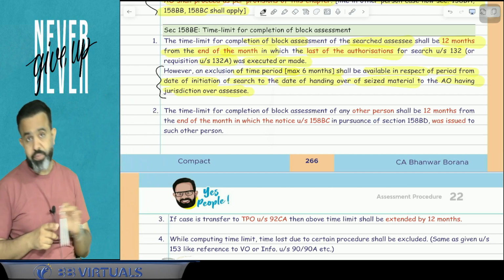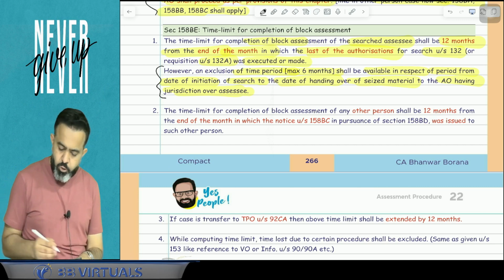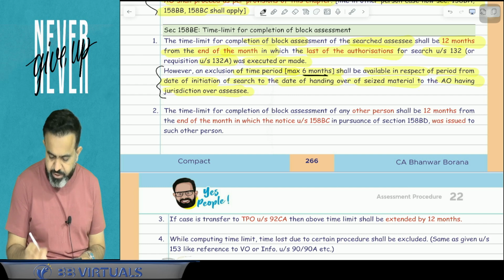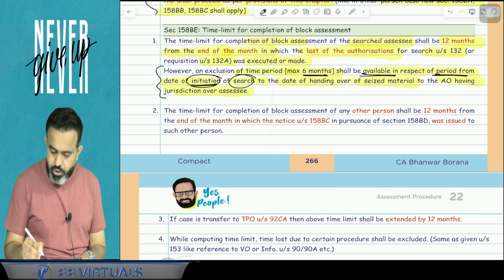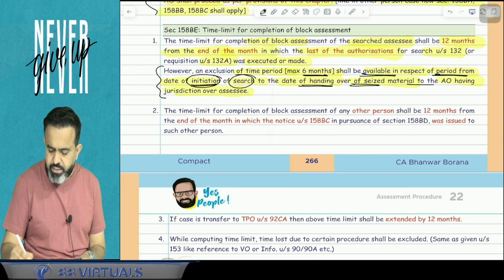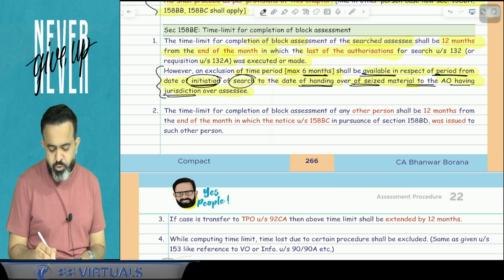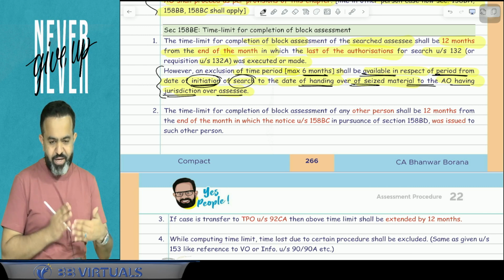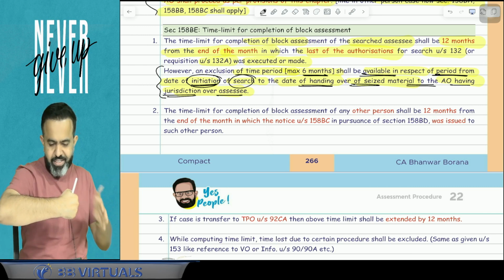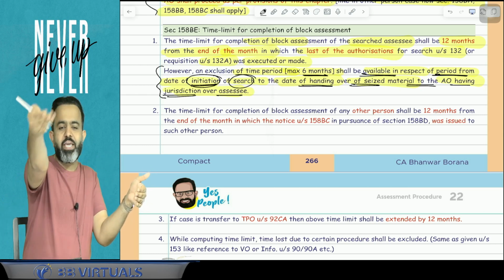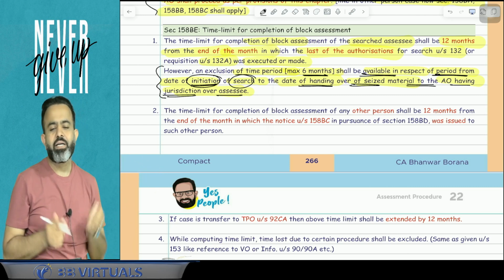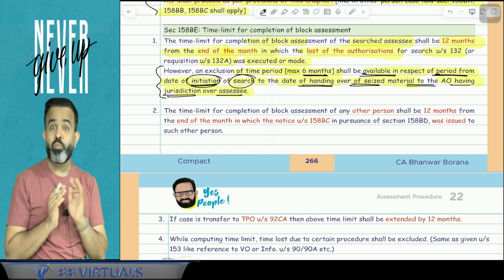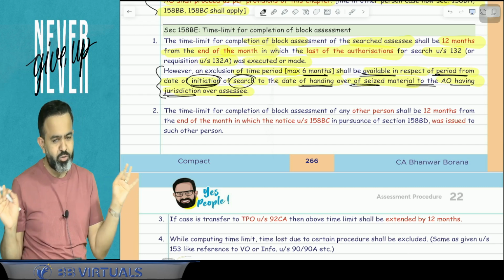What this line says is that an exclusion of time period, that is maximum 6 months, shall be available in respect of the period from the date of the initiation of the search to the date of the handing over of the seized material to the AO having jurisdiction over the assessee. So guys, the date on which the raid was conducted and till the time when the relevant AO got that asset, whatever time period during this can be extended, but it can be a maximum of 6 months, not more than that.